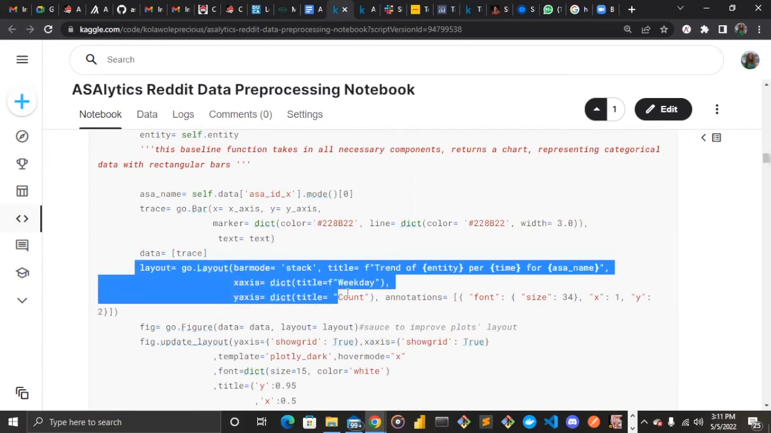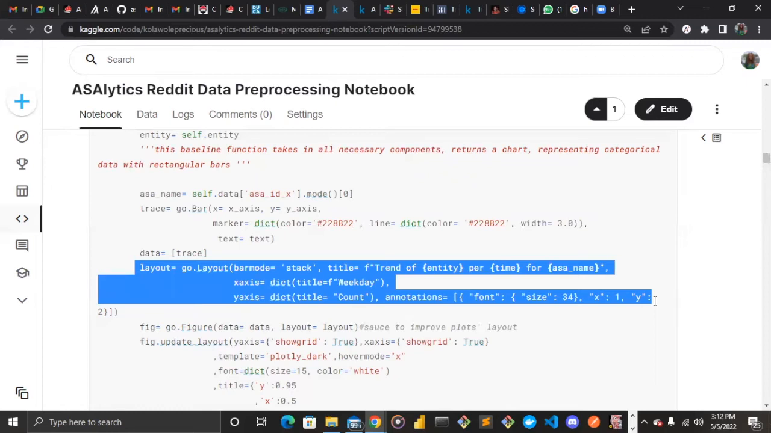So this next part is talking about the layout, how we want our visuals to be seen. So the layout is taking in the kind of bar mode we want. It can be stack, it can be group, that is stack on top of one another, group side by side. And then we specify the title, the general title of our plots in the sense, and then the x-axis showing the title of our x-axis, the y-axis showing the title of our y-axis, and annotation talking about the size of the text displayed on our plot and many other things.